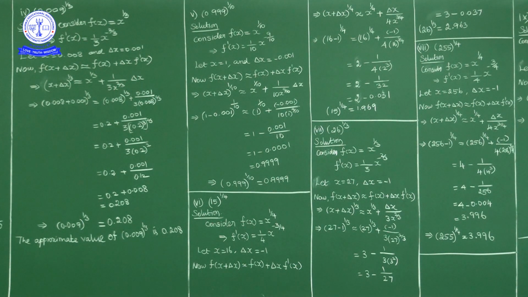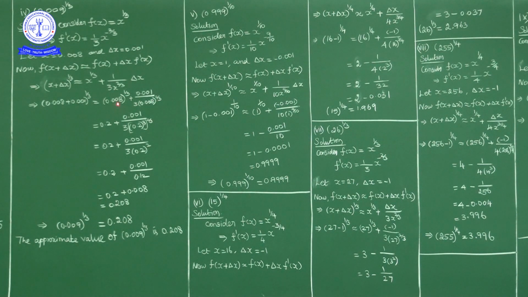Now substitute in place of x 0.008 and in place of delta x 0.001. So what we get? 0.008 plus 0.001 power 1 by 3 is equal to 0.008 power 1 by 3 plus numerator delta x, 0.001, upon 3 into 0.008 power 2 by 3.